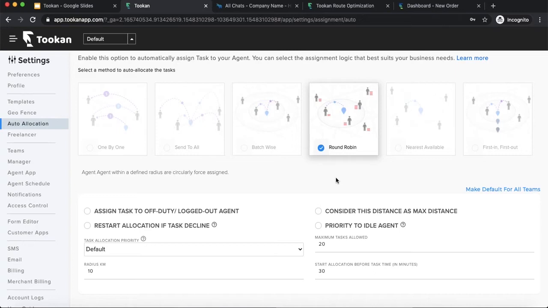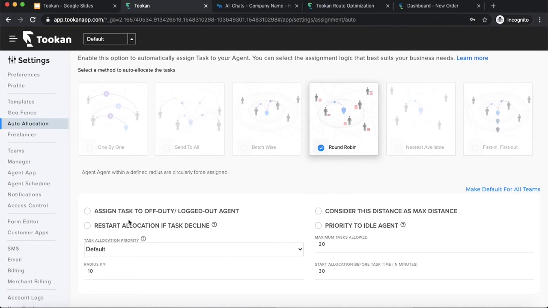Plus it also helps in the fulfillment time, because if an agent already has so many tasks in hand, he won't be able to deliver the task in time, even if he is very close to the location, right? So I use both these parameters, distance and number of tasks, and then I assign the agent depending on the priority. A 0.6 and 0.4 ratio is given to the number of tasks and the distance parameter, and whoever gets the best rating among all the eligible agents will be assigned the task.